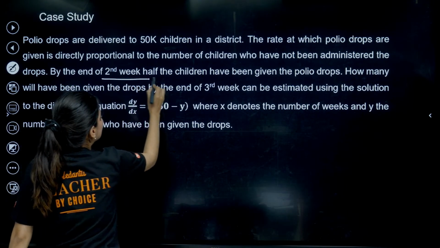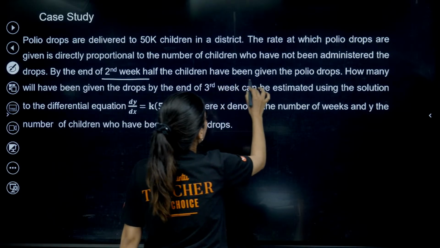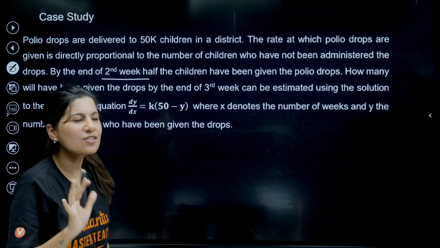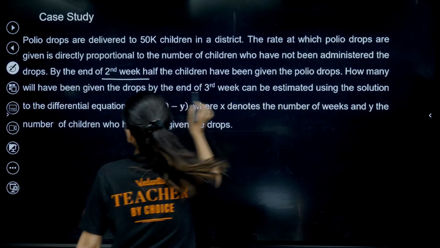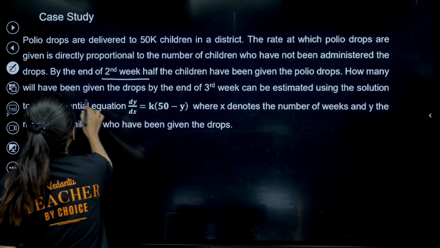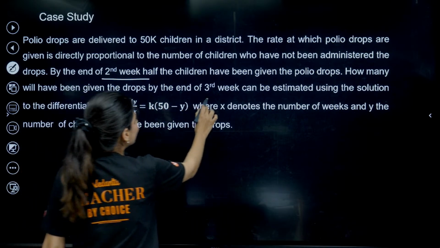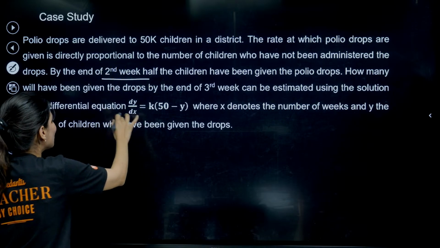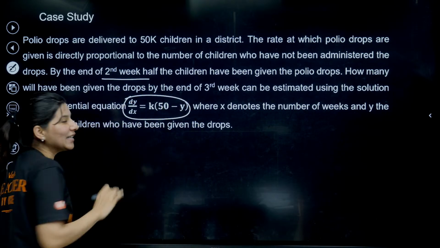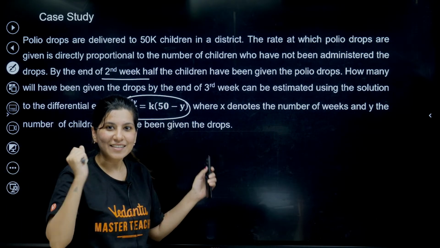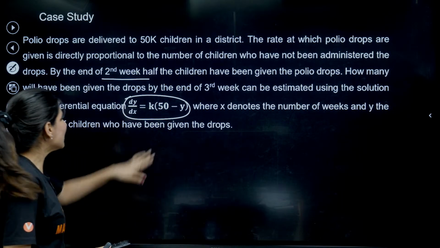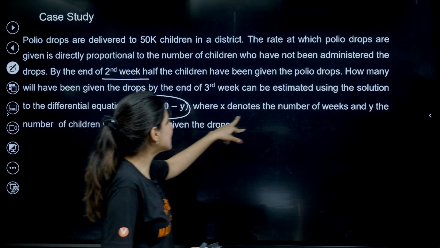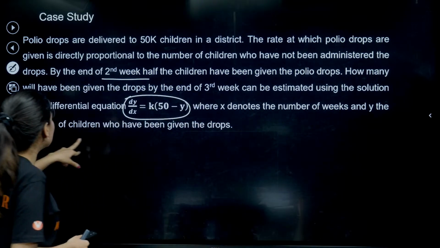By the end of second week, half of the children have been given the polio drops. Till now they are just talking general things. How many will have been given the drops by the end of third week can be estimated using the solution to the differential equation. Can you see? My differential equation is here, where x denotes the number of weeks and y the number of children.